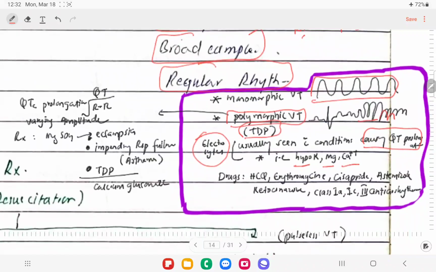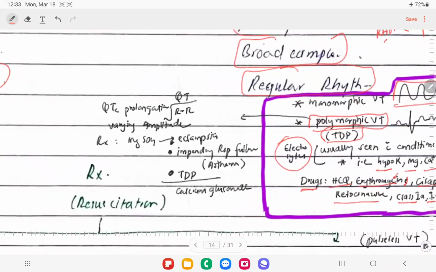Drugs which can cause QT interval prolongation include hydroxychloroquine, erythromycin, right? Then we have cisapride, astemizole, and ketoconazole. These are taken out of the market because of their problem with the QT interval, right? And we have antiarrhythmic drugs class 1A, 1C, and class 3 that can also prolong this and cause polymorphic ventricular tachycardia. So in TDP, we will see QTc prolongation, right?